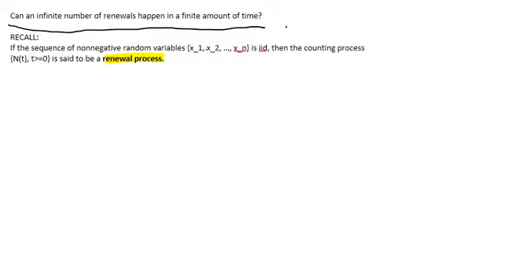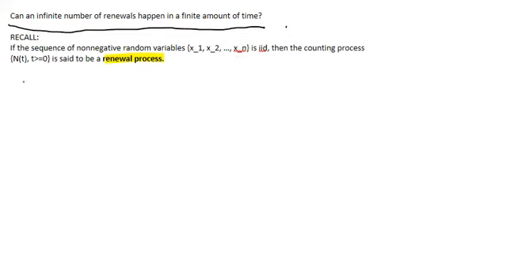Now, X sub n in this case is the amount of time between events. X sub 1 is the amount of time between 0 events and the first event. X sub 2 is the amount of time between event 1 and event 2. X sub n is the amount of time between event n minus 1 and event n.